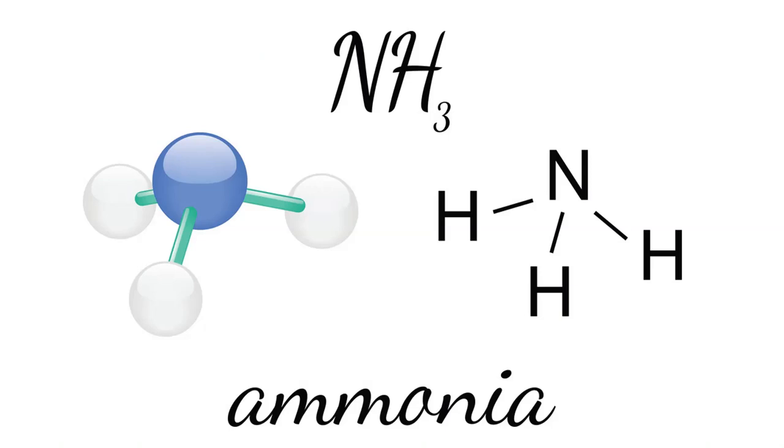Ammonia. Ammonia is a chemical consisting of 1 atom of nitrogen and 3 atoms of hydrogen. The chemical formula of ammonia is NH3. Ammonia is a flammable gas. It is a very important compound because it is used to make fertilizers.